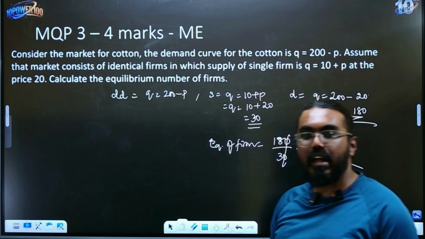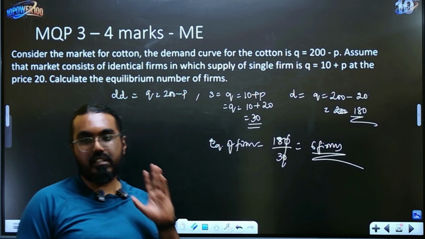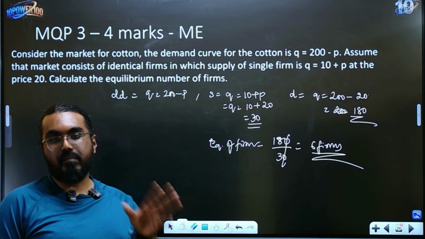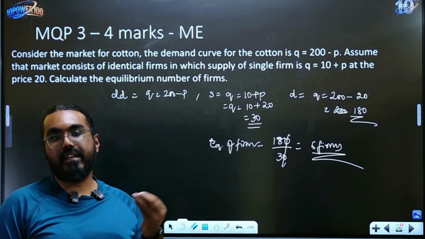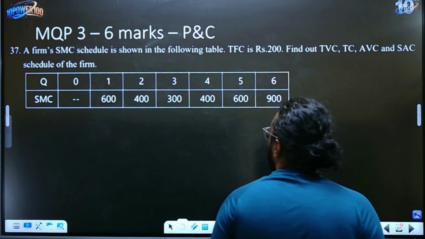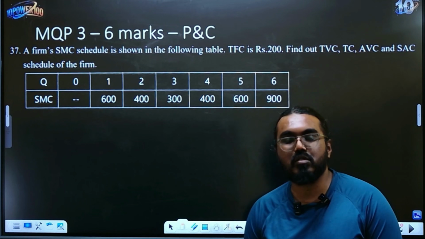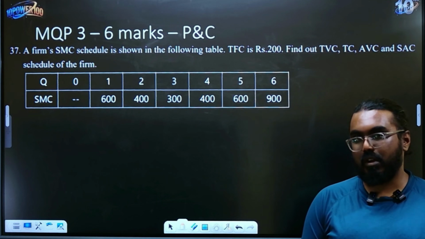Yeah. So I think you are getting a hang of this, children. So all of these things are not at all difficult. It's just something that if you are mindful and if you are substituting properly and if you are calculating properly, you should be able to do this question. Now, this is one of my favorite questions to do and it is a 6 marker also. So it's actually a very easy 6 mark question.